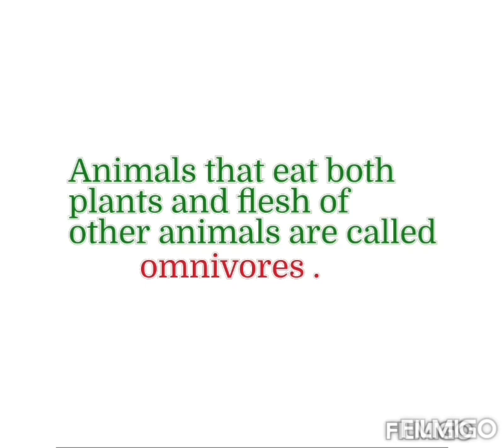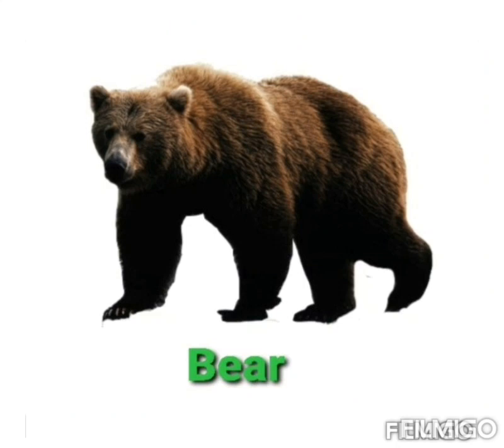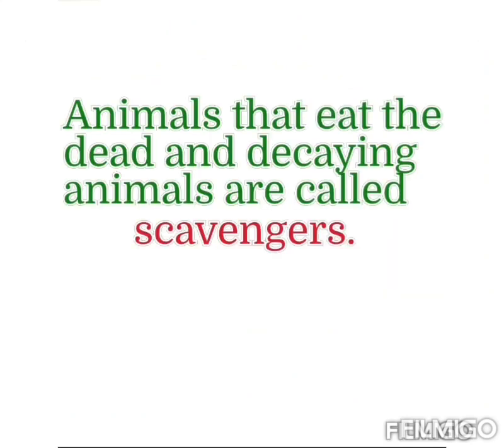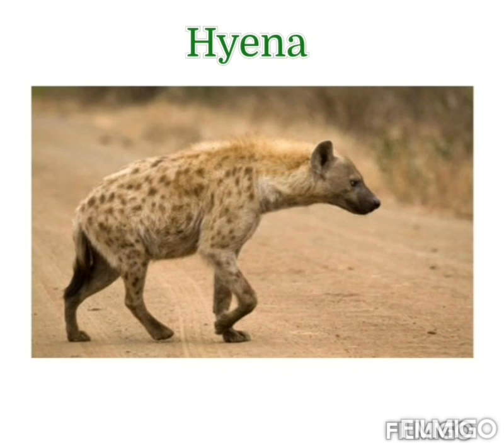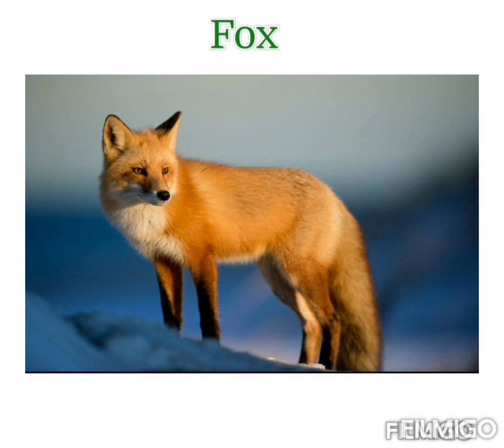Animals that eat both plants and flesh of other animals are called omnivores. For example, crow and bear. Animals that eat dead and decaying animals are called scavengers. For example, hyena, vulture, and fox. Next topic is animal tails.